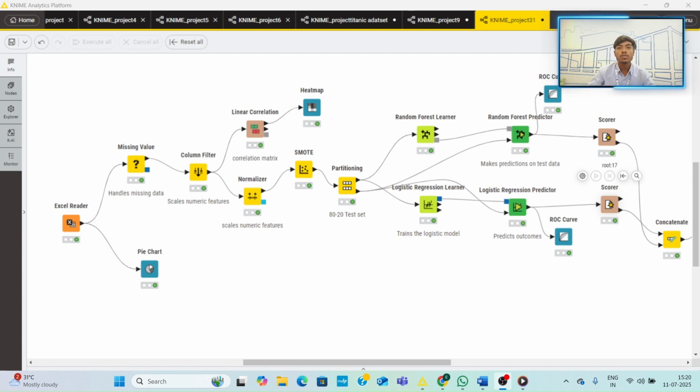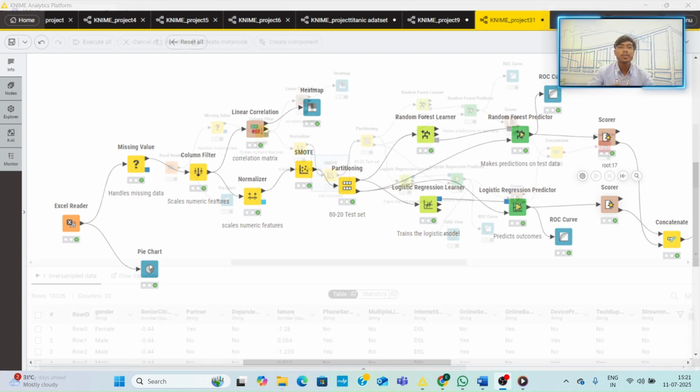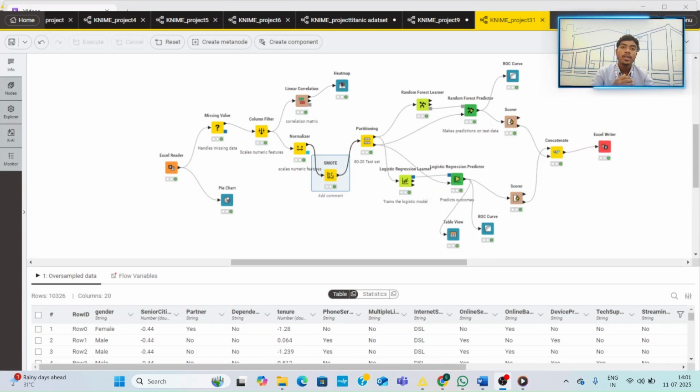Our objective was to predict whether a customer will churn using real-world telecom data. The business goal is to help telecom providers identify customers who are at risk of leaving. Retaining existing customers is significantly more cost effective than acquiring new ones. Predicting churn enables proactive intervention, such as offering discounts, which improves retention and customer satisfaction.